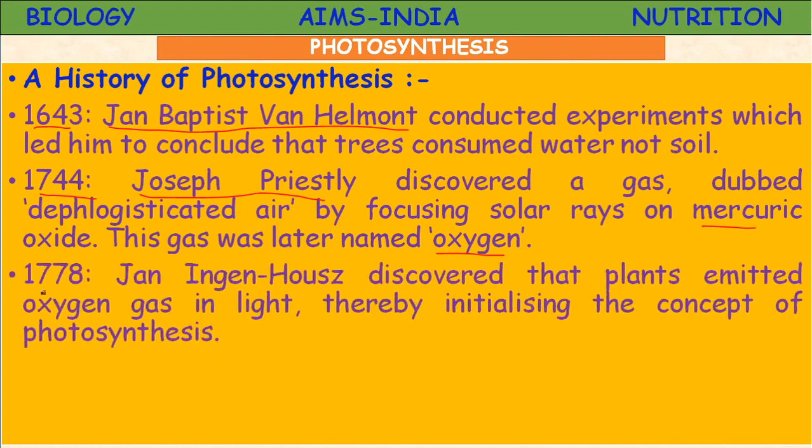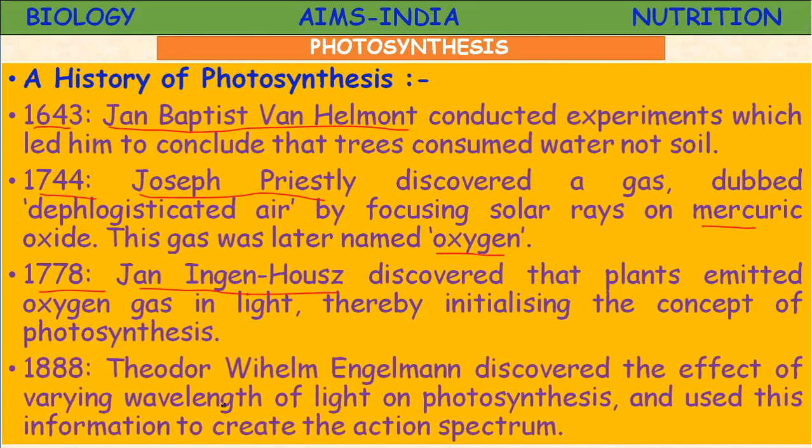Next, in 1778, another scientist, John Ingenhousz, discovered that plants emitted oxygen gas in the presence of light, thereby initiating the concept of photosynthesis, meaning the equation representing the release of oxygen. So John Ingenhousz also tried to prove that oxygen is evolved during photosynthesis.